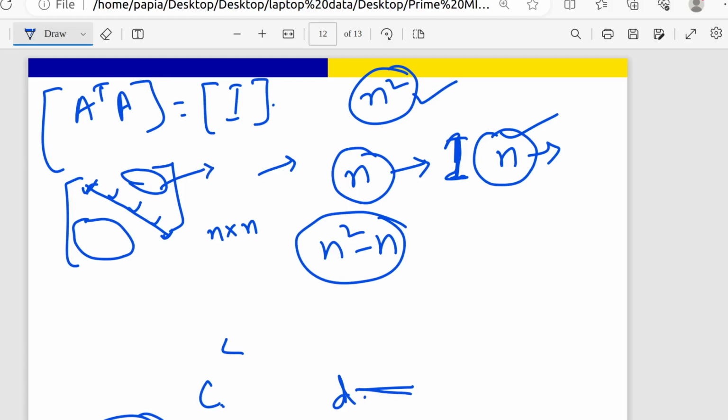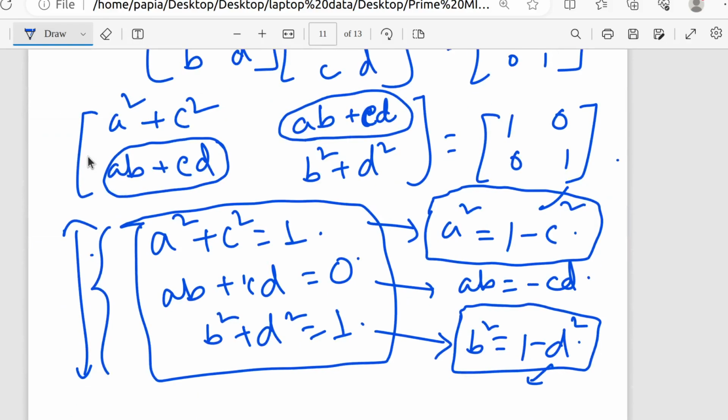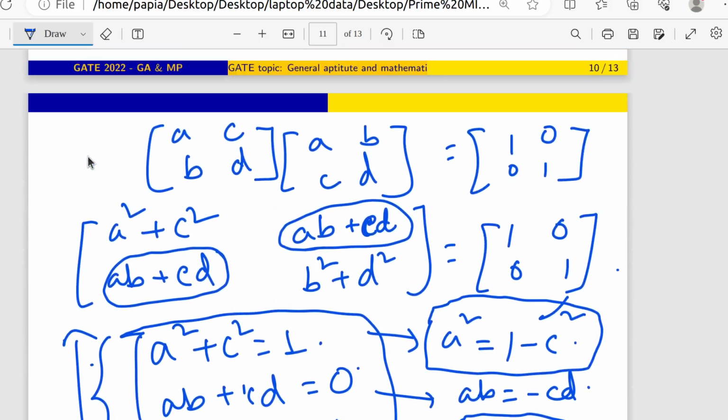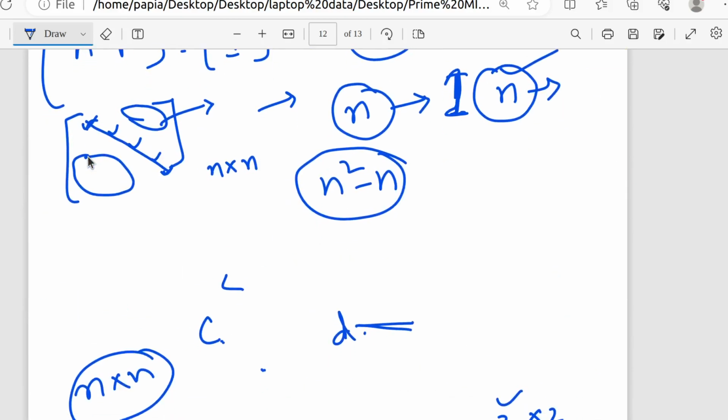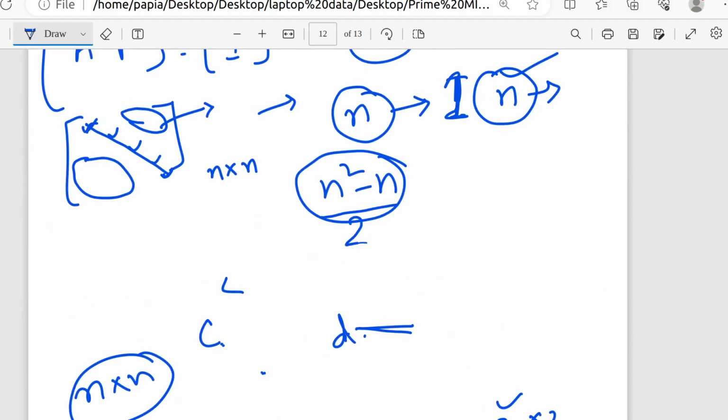So n square minus n is the number of off-diagonal terms. But you can see that this is off diagonal, and this is also off diagonal. From these two you can see that this off diagonal and this off diagonal are nothing but the same. That means we have to count n square minus n by 2. These different equations have something non-zero on the left hand side and 0 on the right hand side. Why is it divided by 2? Because it is a symmetric matrix. Something transpose something will be I, that means it should be a symmetric matrix.